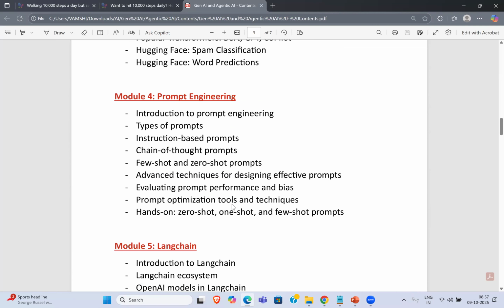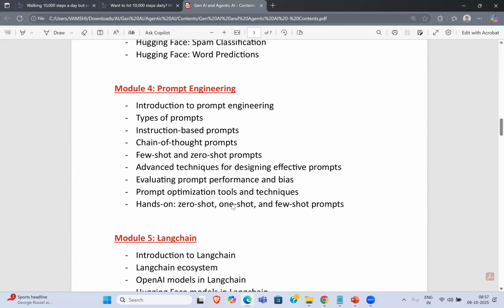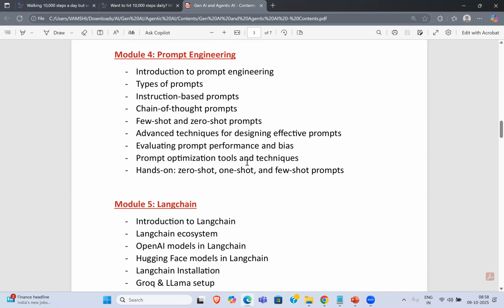All right. Then we go with prompt engineering. Here you'll be getting complete prompt engineering, most of the prompt engineering course that is required in real-world analysis. So what is prompt engineering? What are the different types of prompts here? We have a few techniques for how to prompt something. And how to fine tune these things, and what some performance tuning steps are. Even in the case of LLMs, there is the concept of fine tuning, LLM fine tuning. That is very important. Okay, so we'll be learning those things.